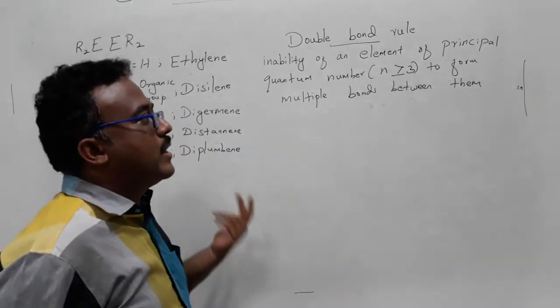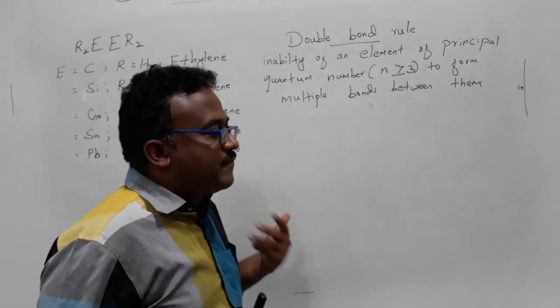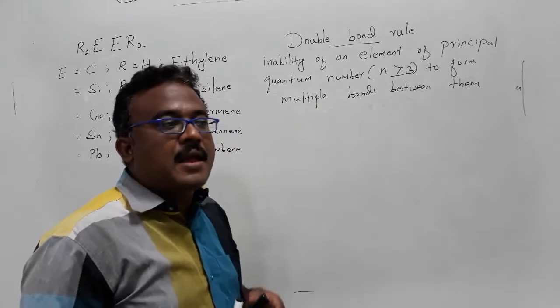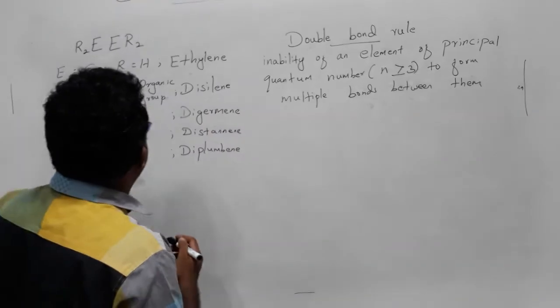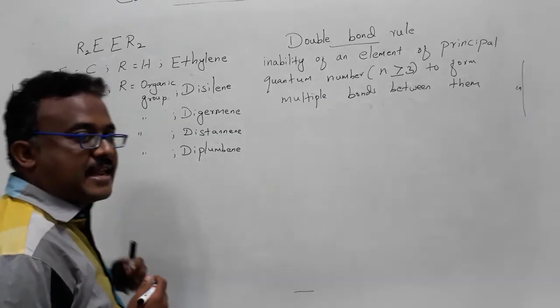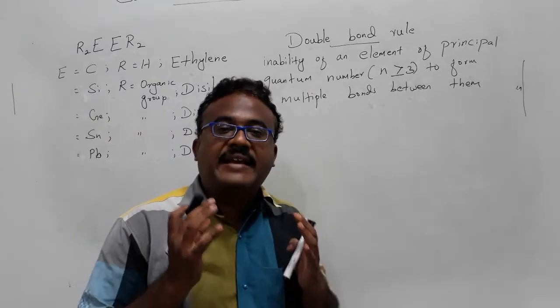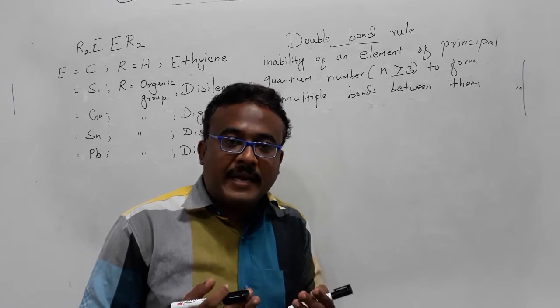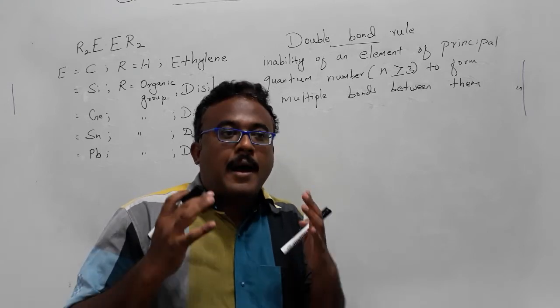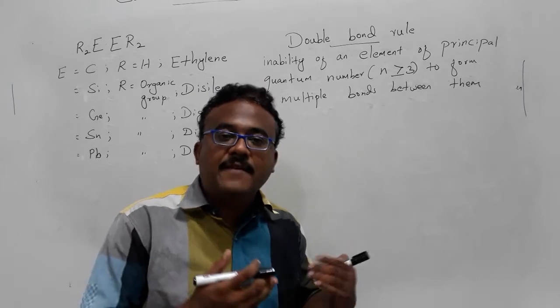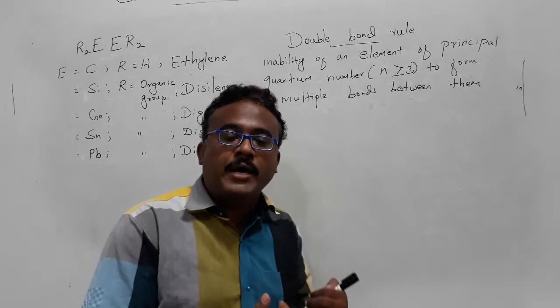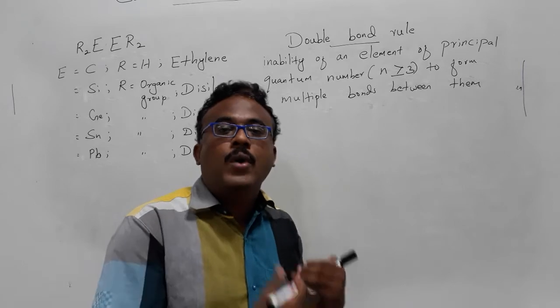On what basis did this rule come? It may be because when we move from carbon to silicon, silicon to germanium, the size of the atom gets bigger, so the size of the orbital also gets bigger. So it is very difficult to form a multiple bond between the same two elements.